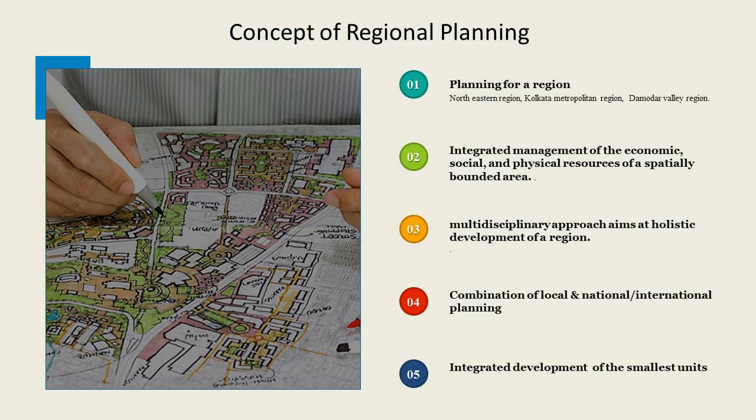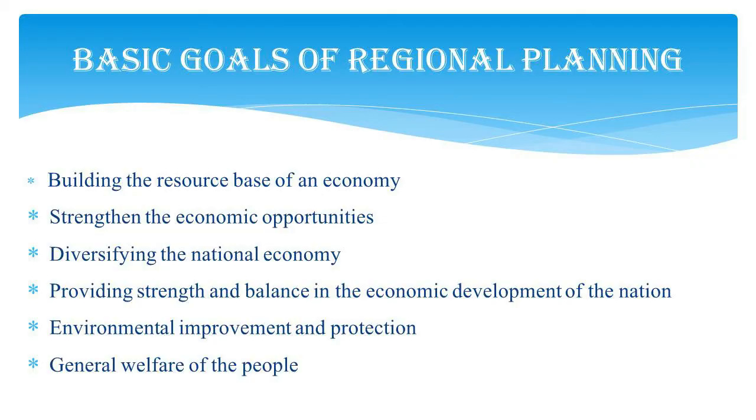For example, if I take the Aizawl Municipal Corporation area, then that is the smallest unit. Then I will also take care of the various other municipal corporations, and in doing so we can take care of the whole of Mizoram. So the development of the smallest units ensures that the bigger units are also taken care of. Now, what is the goal of regional planning?